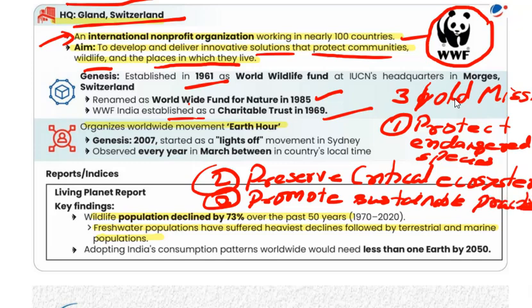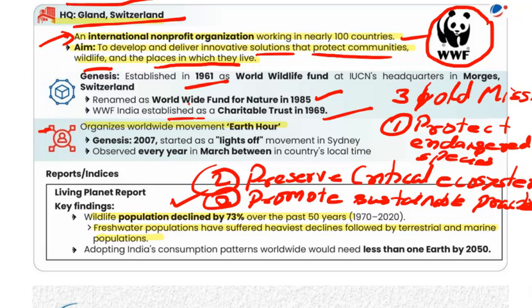Got it? Actually, I told WWF is having threefold mission. The first is to protect endangered species. You can say like endangered species like tiger, elephant, marine turtles also can be included. Next is to preserve critical ecosystem. That maybe you can say like Arctic tundra or tropical rainforest, any forest area means which is critical, that should be preserved. Next, third point here is promote sustainable practices, that is in agriculture or in fishing or in energy generation to reduce the humanity's ecological footprint.